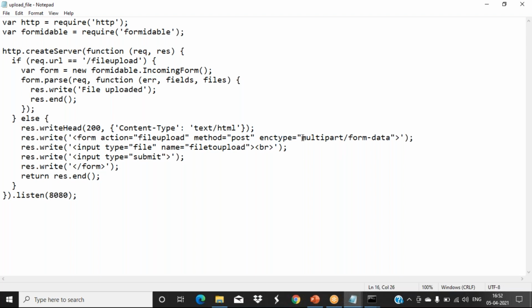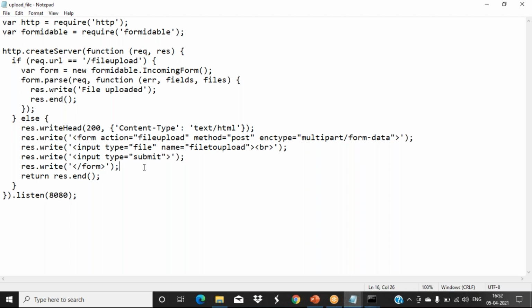This encryption type is better to keep in your form creation. So enctype equal to multipart/form-data, like how here we give text/html, in the same manner. It's a built-in type. Input type equal to file, name is file to upload, then a submit button also.